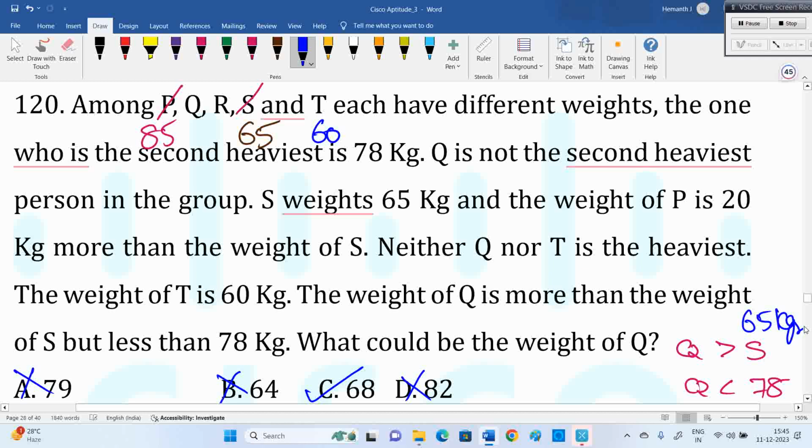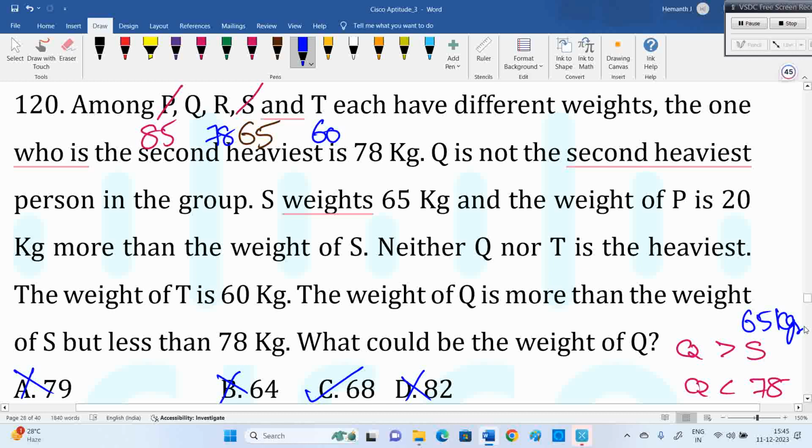They have given directly S is 65, T is 60 in the last but one line. And we know Q is not the second heaviest, so R will be the second heaviest, which is 78. Only we need to know about Q. They said Q is more than S and less than 78.